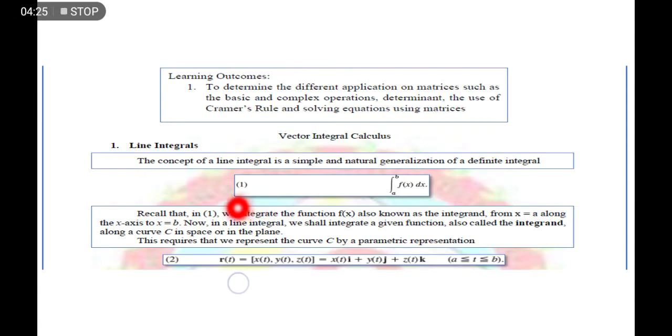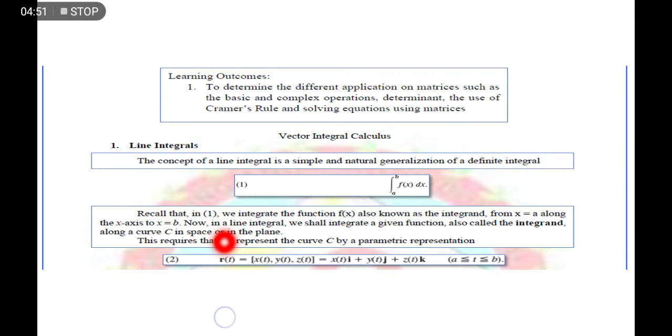Dito, ang path na ginagamit natin pang-integrate sa isang function is a curve. So that's why in here kakailanganin natin, for example, kung meron tayong curve na r of t, we have to represent that r of t as a function of x, y, and z.